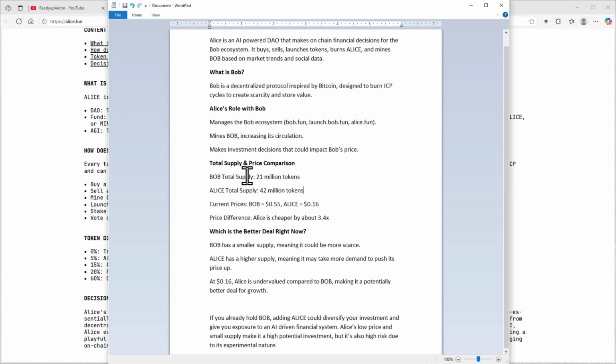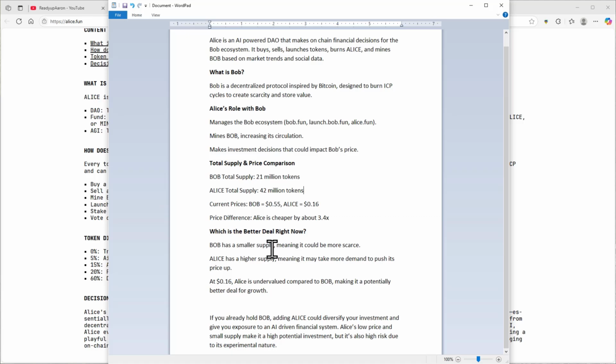Total supply and price comparison. So Bob's total supply is 21 million tokens. Alice's total supply is 42 million tokens. So double the amount of Bob. The current prices of Bob right now, today as I do this video, was 55 cents, and Alice is 16 cents. So price difference, Alice is cheaper by about 3.4 times. Which is the better deal right now?